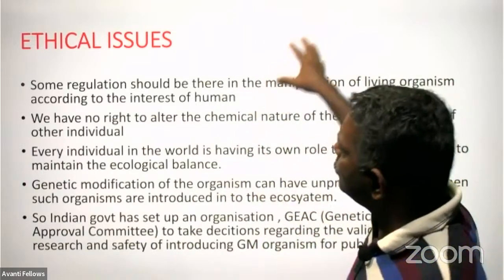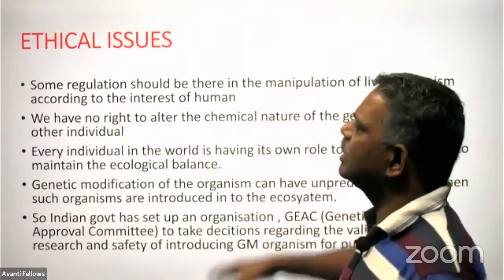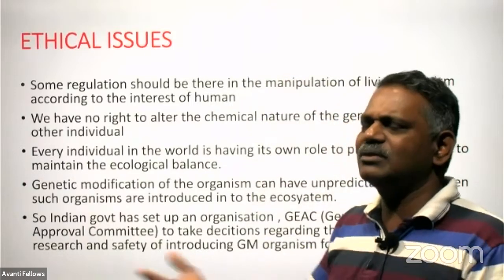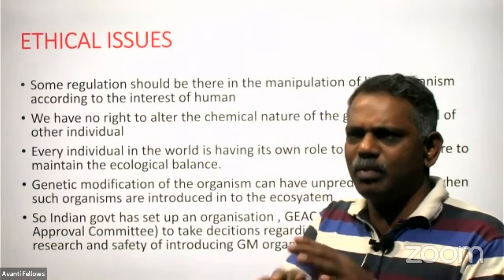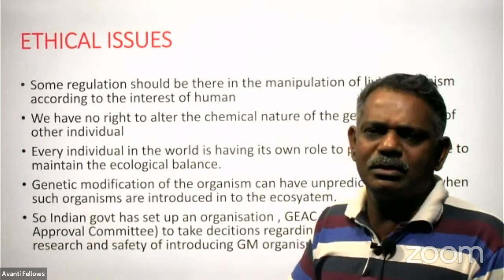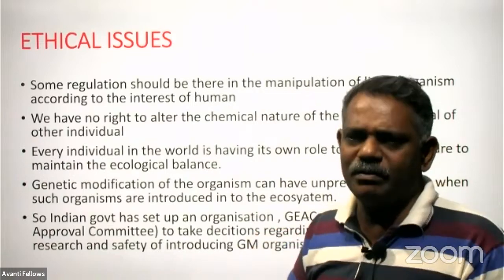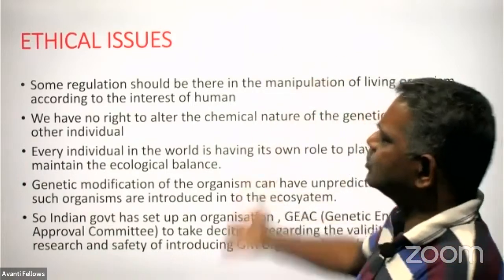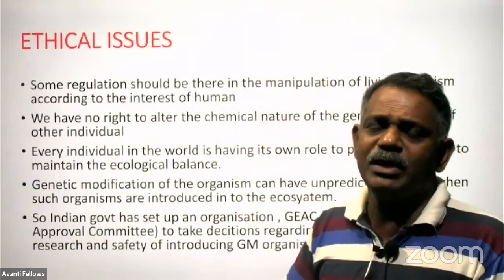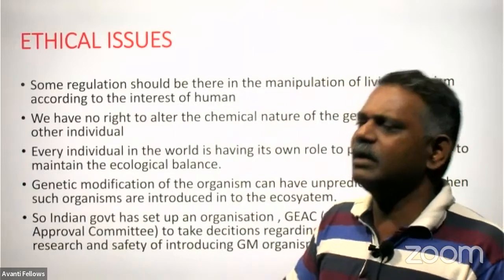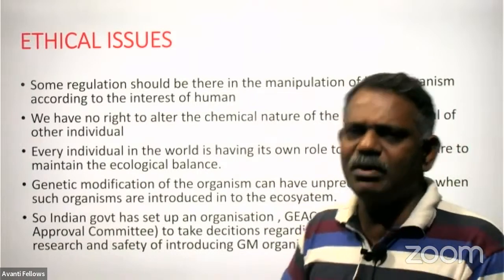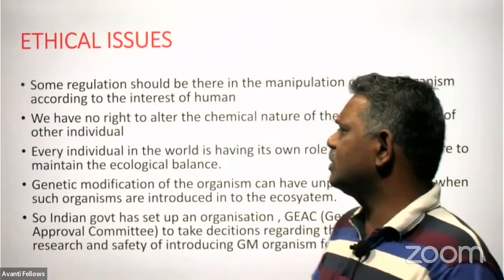What will happen if you change the chemical nature of the genetic material? Because nature made such a chemical nature in the genetic material to make them perform a particular role in nature, especially to maintain the equilibrium. What will happen if you make such changes in the genetic material of the individual? That will upset the equilibrium, and that will create a lot of trouble in the balance of nature.